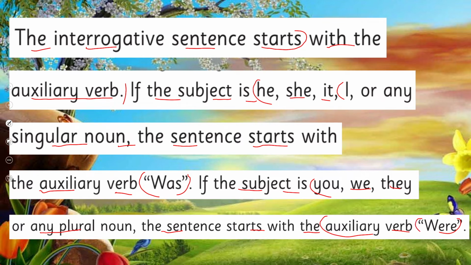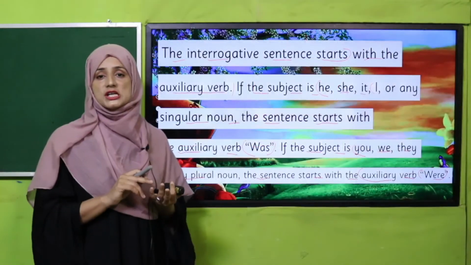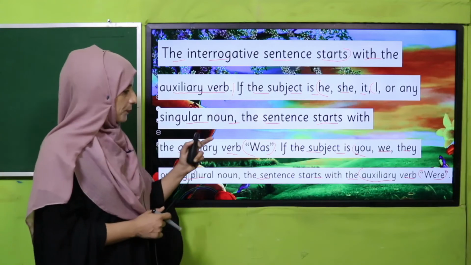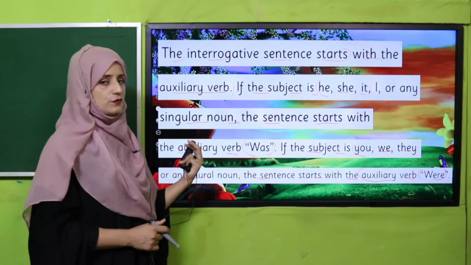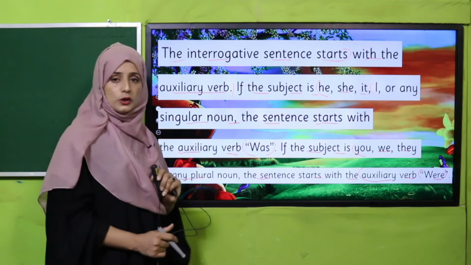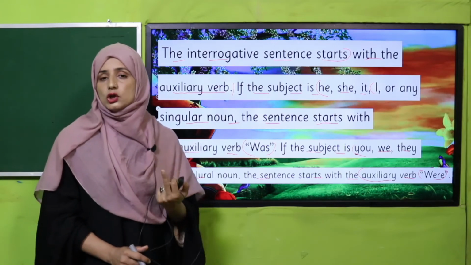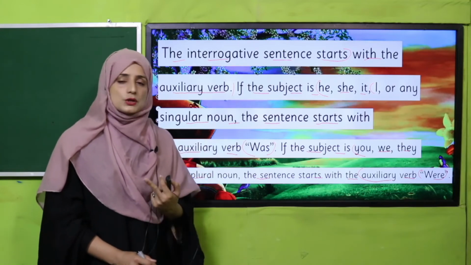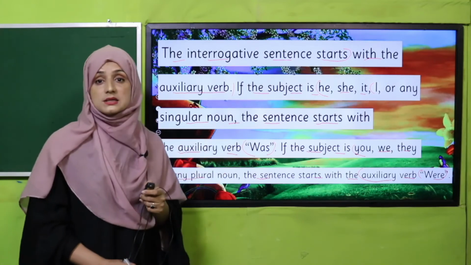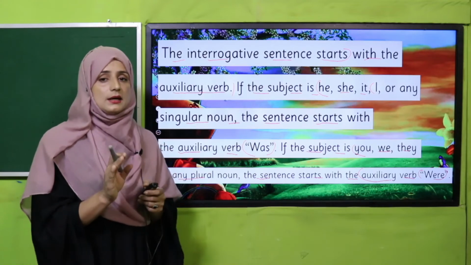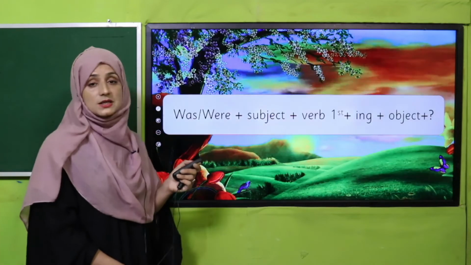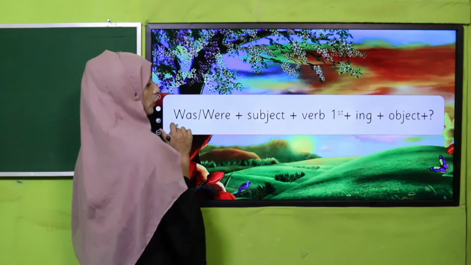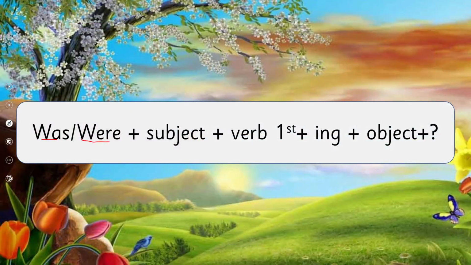Yes, the same structure is there. When the noun is singular, we will use was. With the singular pronouns he, she, it, I, we will use was at the start of the sentence. And when we find a plural noun, they, we, you, or any plural like teachers, birds, students, we will use were, at the start of the sentence in an interrogative sentence. So see the structure, how we can make a formula for an interrogative sentence: was, were.